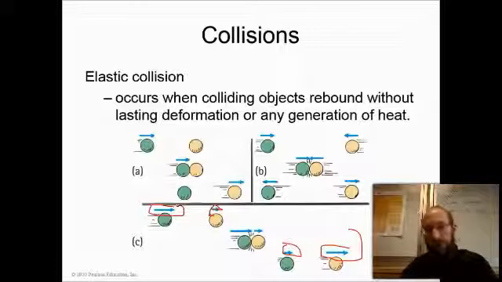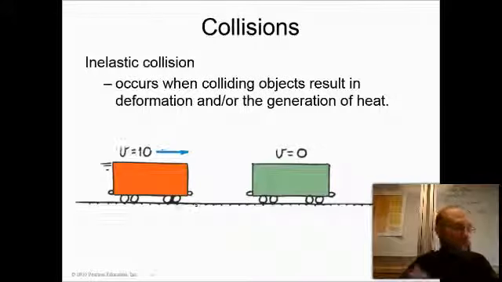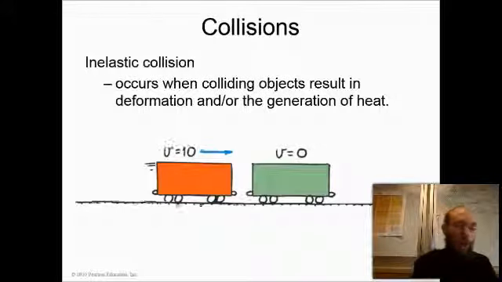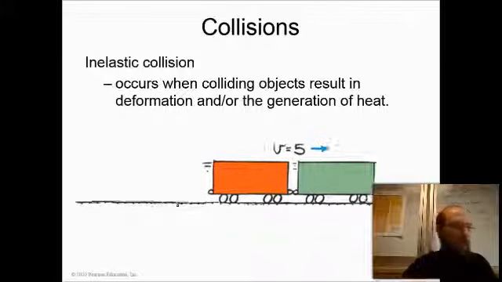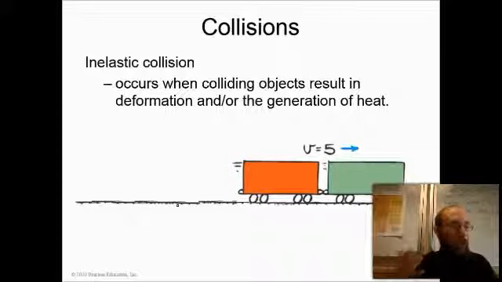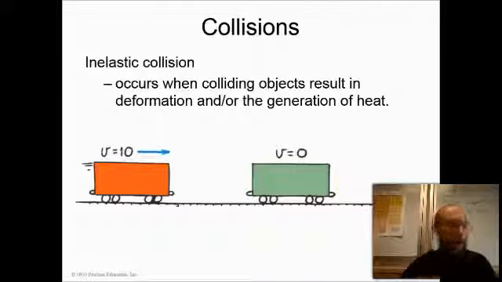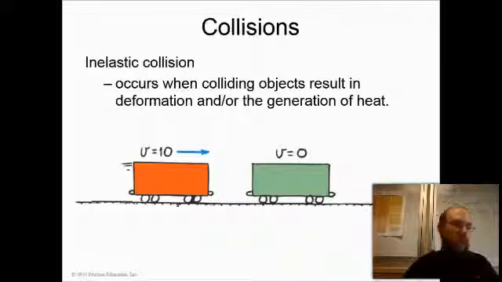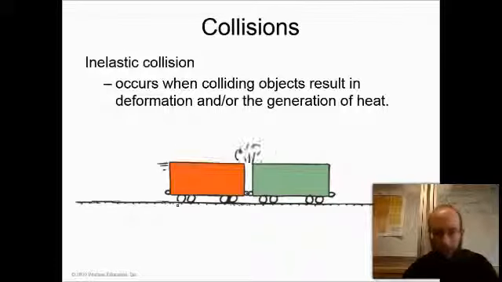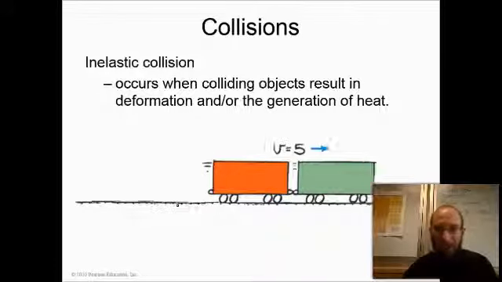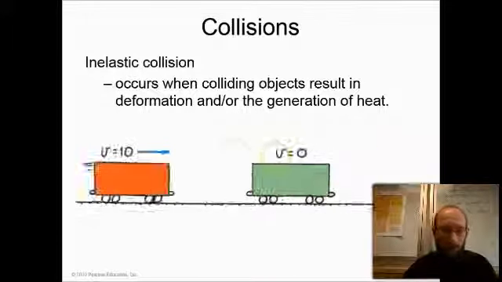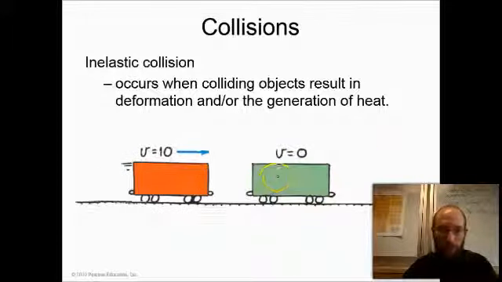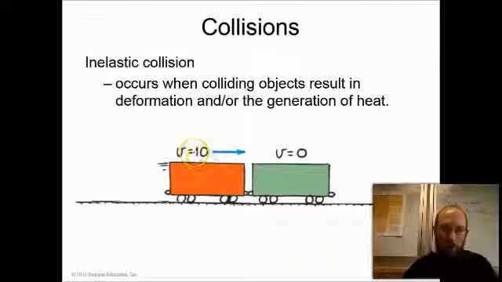Now let's move on to inelastic collisions. In an inelastic collision, objects do change shape after the collision. In simple terms, they stick together. Again, you can use the law of conservation of momentum to make predictions about the object's motion after the collision. In this case, I know that the objects will be moving at a speed of 5 meters a second after the collision if before the collision one has a speed of 0 and the other has a speed of 10.